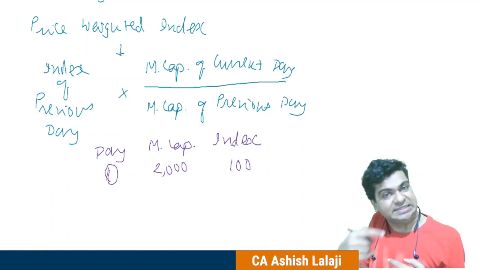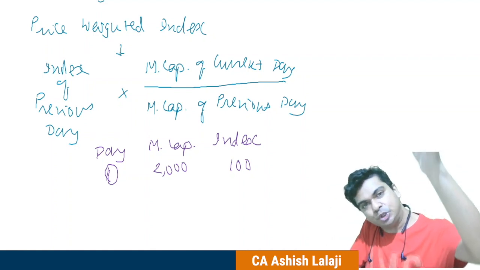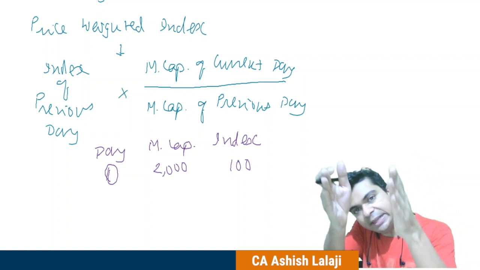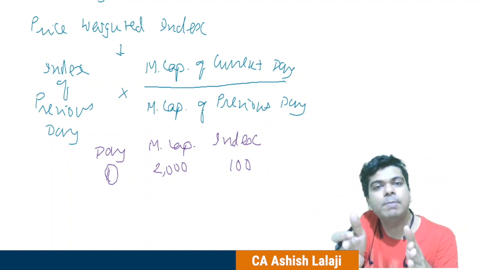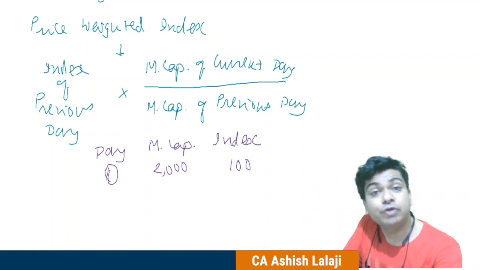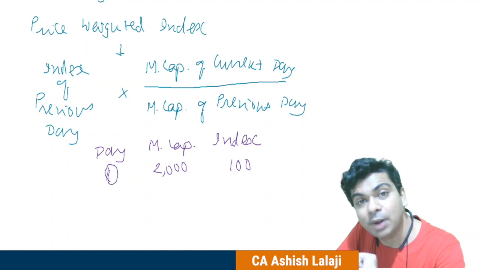If you are tracking a SENSEX, then we have to do this for 30 companies. So visualize 30 companies, right? We are making a list of 30 companies. We are making a list of the number of shares issued by each of these companies. And what is the latest market price? After all, it is the market price which will be decided by the forces of demand and supply.